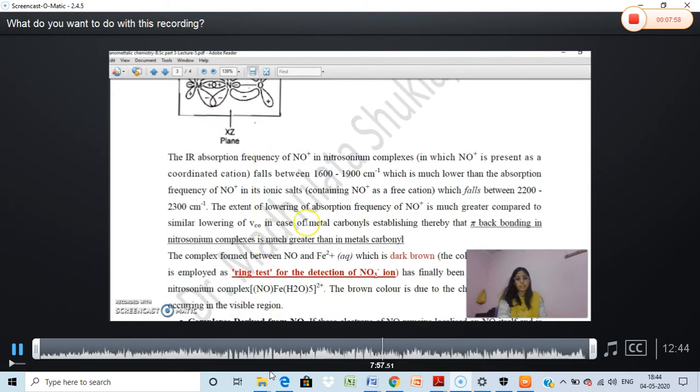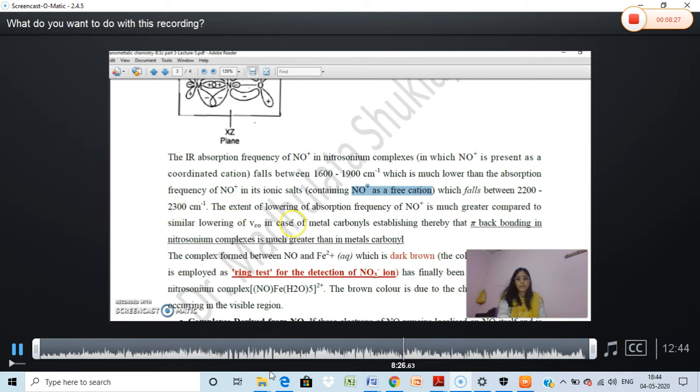Now these are the cases where the higher absorption frequency of NO plus in the nitrosonium complex, which is present as a coordinated cation, falls between 1600 to 1900 region, and when it is free NO plus, it falls between 2200 to 2300 centimeter inverse.